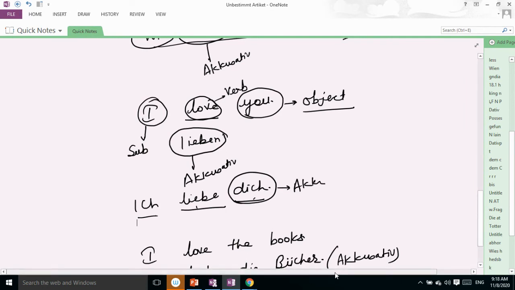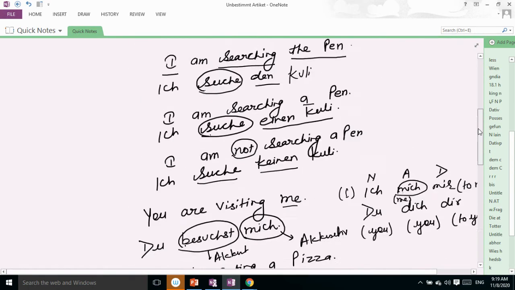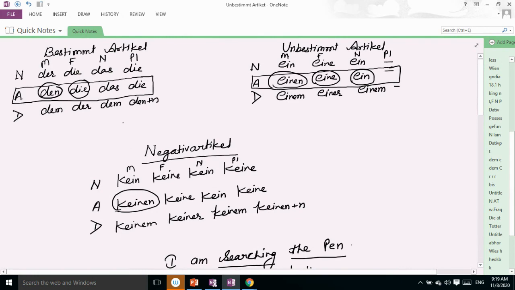Next, "I love the books." "Ich liebe die Bücher," which is in accusative form, plural. You can see here, in plural, what do we use? Die.